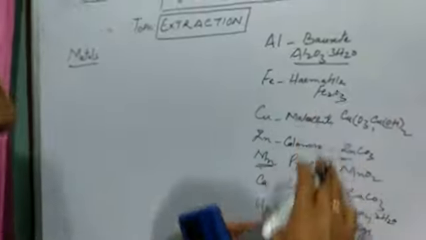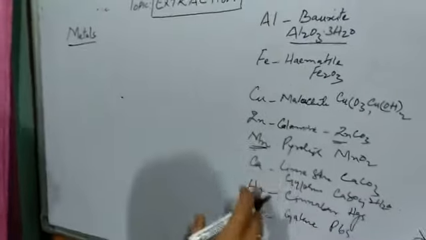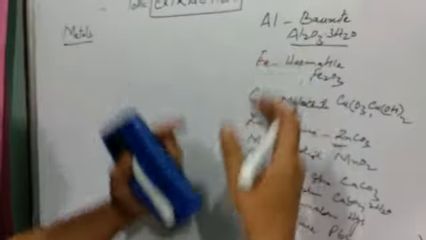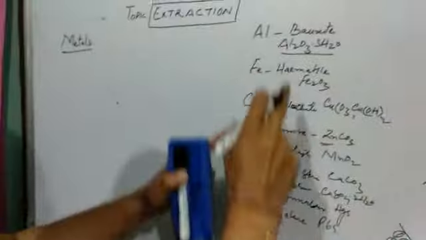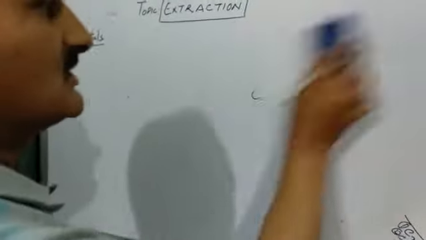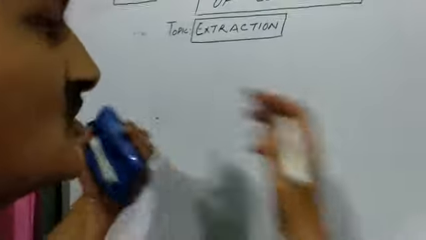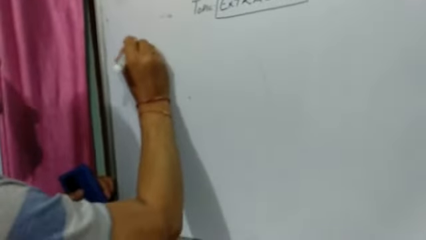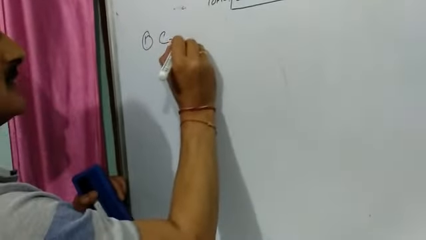Now what we do in extraction, we take one of the ores of a metal and then we follow certain steps. Those various steps that we undertake for extraction of the metal from their respective ore is known as metallurgy. So for metallurgy, certain processes are to be undertaken. For example, some common steps are crushing.